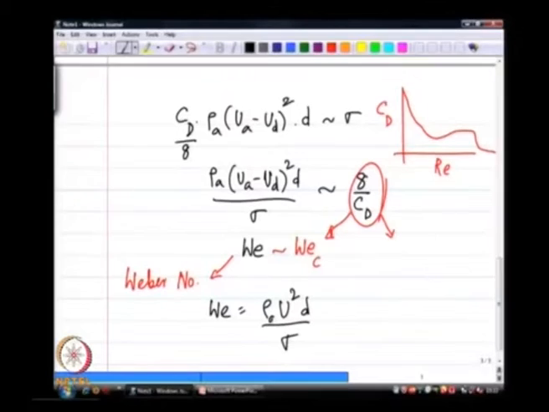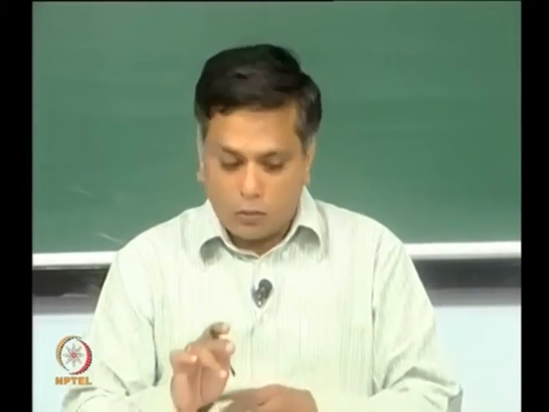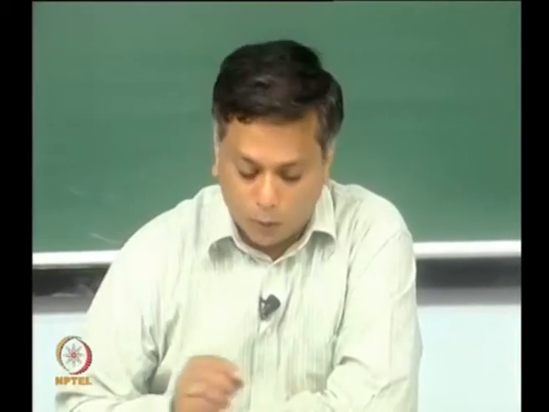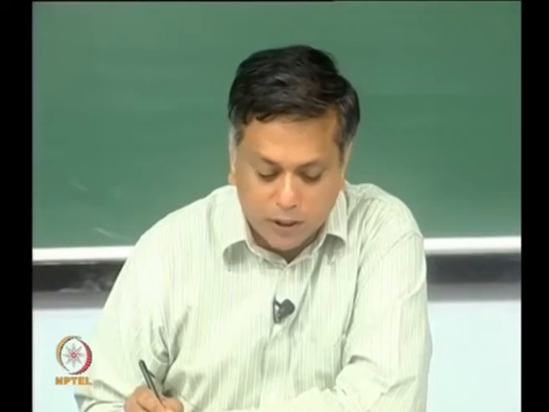Therefore, this becomes rho a. Now, any sort of dimensionless number should come out of physical arguments like this, and we will look at other such dimensionless numbers that will fall out of similar arguments.